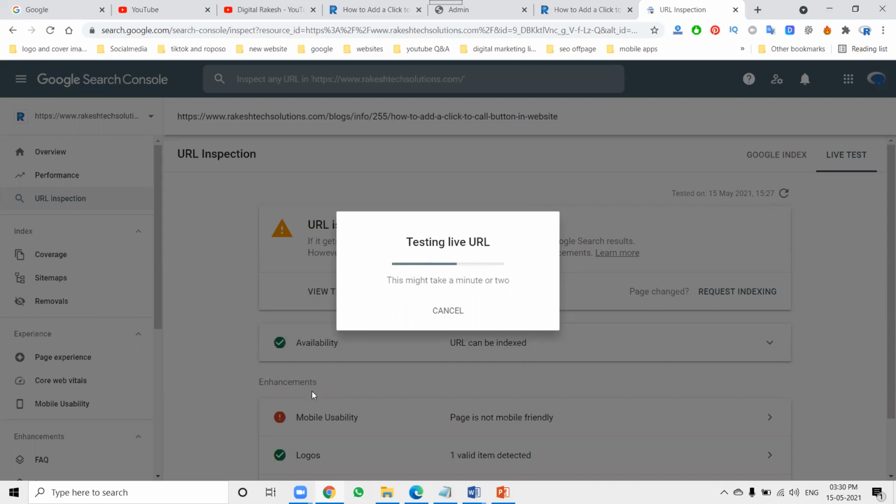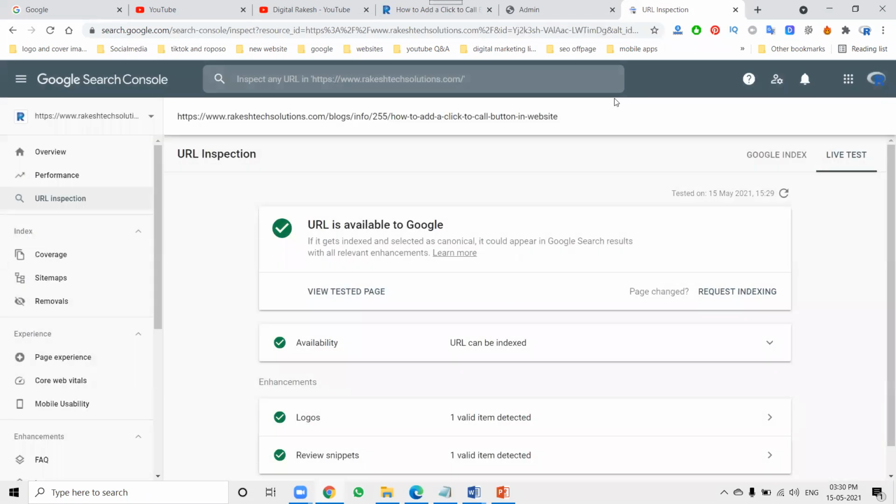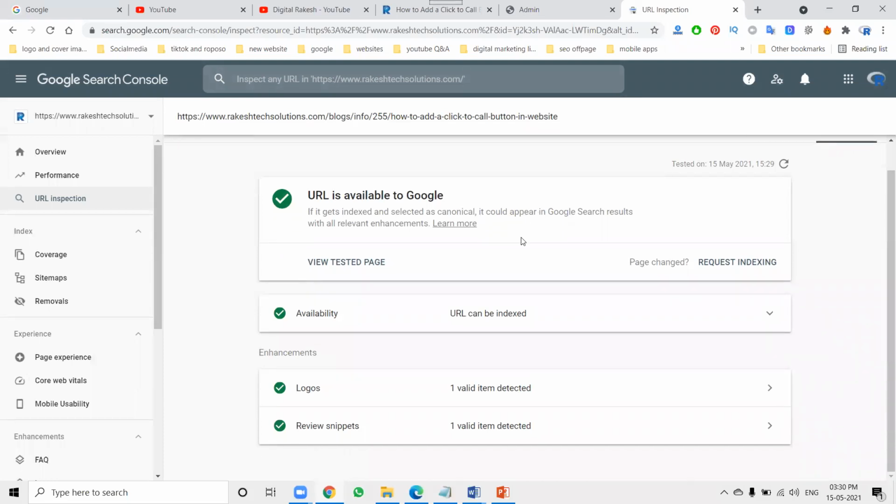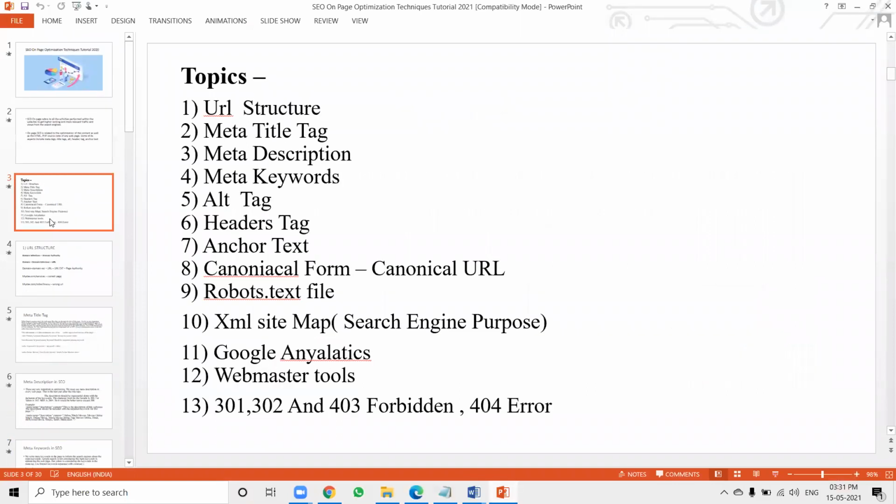Availability is compulsory and important. Mobile usability issues must be fixed, and submit the URL to the Google search engine list. These are compulsory to follow on a website to generate traffic from SEO off page. When you are done with SEO on page perfectly, you can easily generate traffic from SEO off page, and they show in Google, getting more traffic to your website. So SEO on page is the first preference, and after that promotion through SEO off page. These are the on page priorities we have to keep in mind.